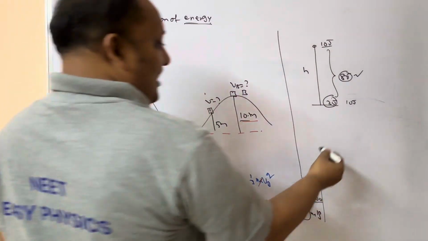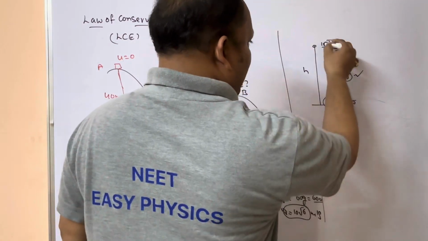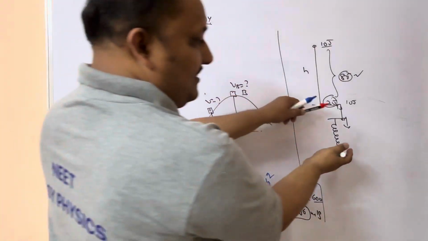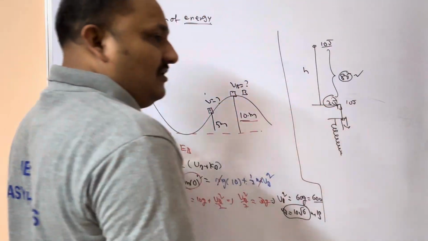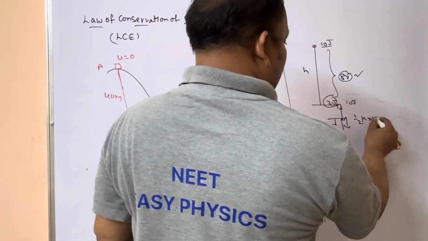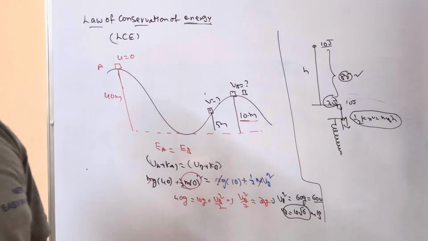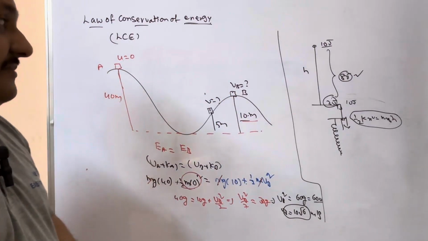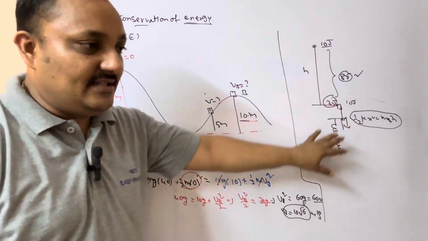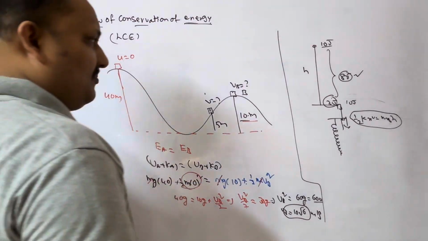Next, an object is falling on a spring like this. The spring is going to be compressed. At this time also, we are going to apply the law of conservation of energy: half k x square equals mgh. How we have to apply it, we will get in problems. I am saying how to apply the law of conservation of energy. So whenever they are giving a case like this, you should apply it. If you learn this concept, you can do problems very well.